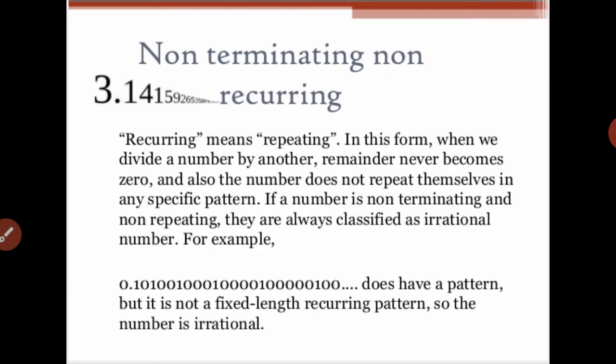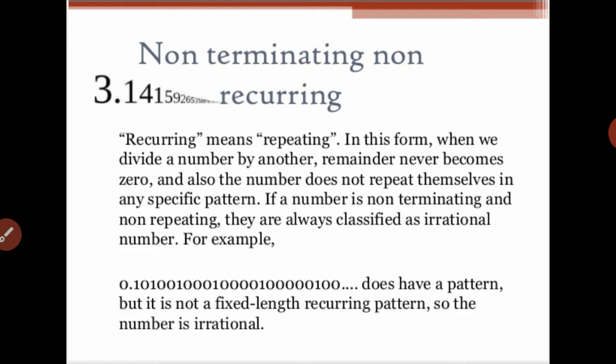After this, one more kind of number is there: non-terminating and non-recurring. These kinds of numbers are irrational numbers. Recurring means repeating. So in this form, when we divide a number by another, the remainder never becomes 0, and the digits also do not repeat themselves after a specific pattern. If a number is non-terminating and non-repeating, it is always classified as an irrational number.